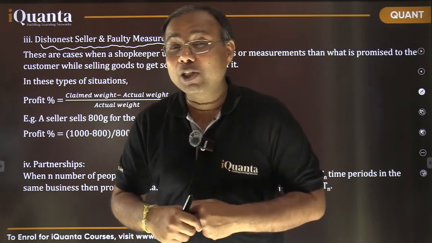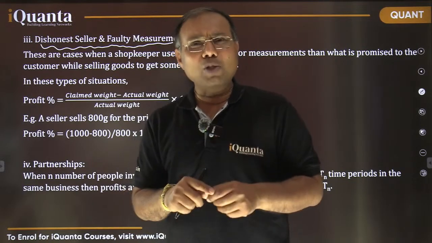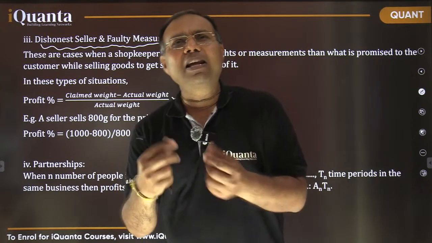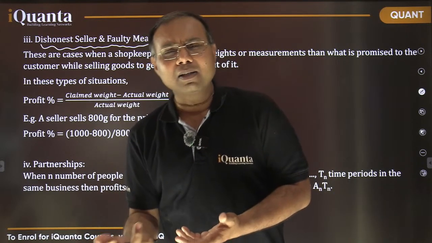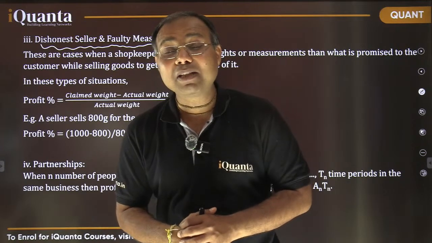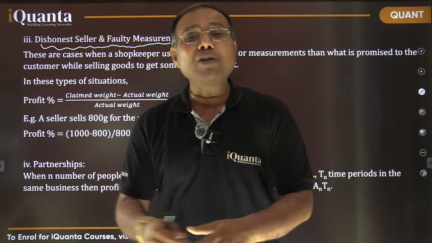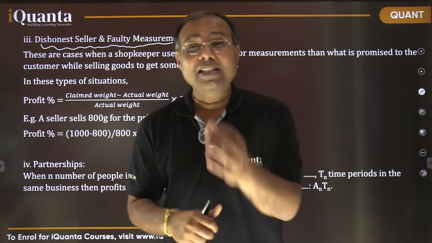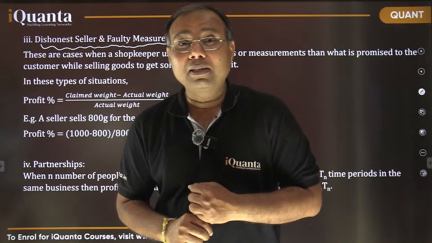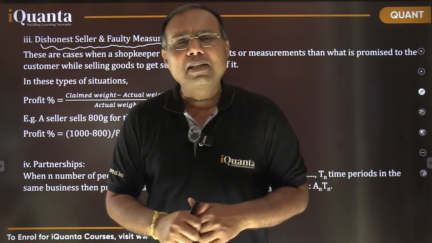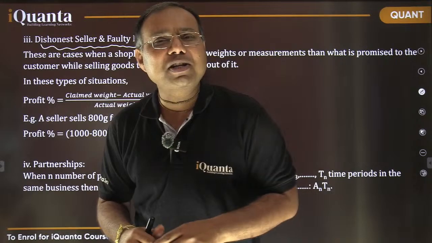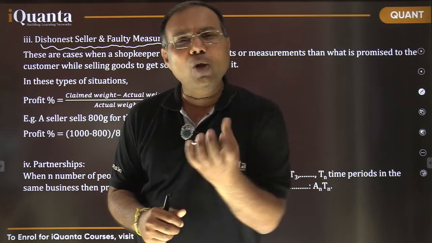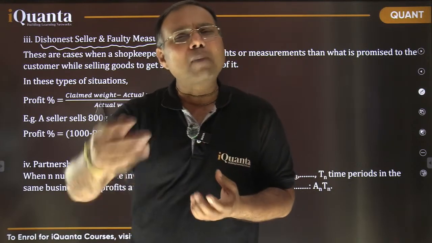So what happens in these questions? Sometimes when students solve these questions on dishonest seller, what mistake do they make? कि when he is giving less quantity, तो उतने ही का पैसा चार्ज करेगा ना. कि सर उसने कम क्वांटिटी दी है तो उतने का ही पैसा चार्ज करेगा ना. तो भाई उसने कम क्वांटिटी दी क्यों है? Are you getting my point? If a dishonest seller gives only 900 gram in place of a 1 kilogram weighing block, 1 kilogram दिखा के वो 900 ग्राम क्वांटिटी देता है, right?